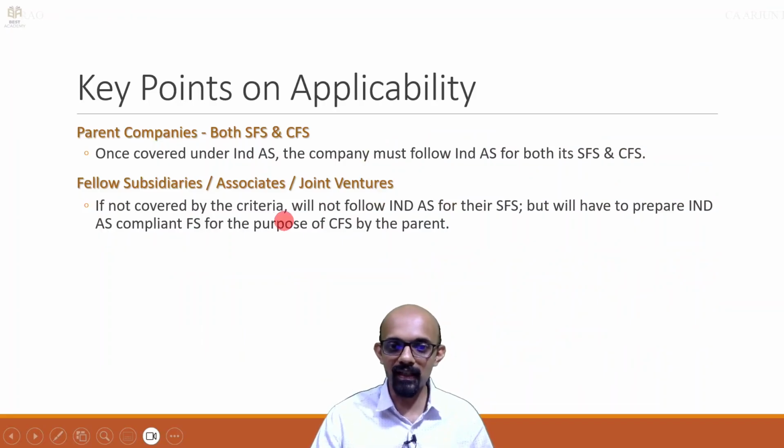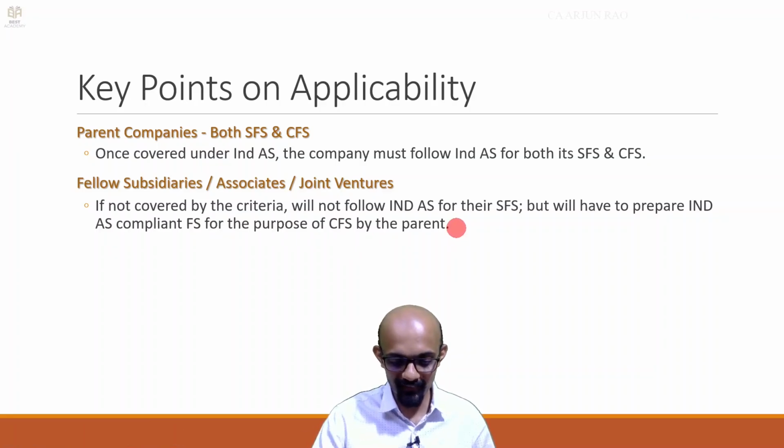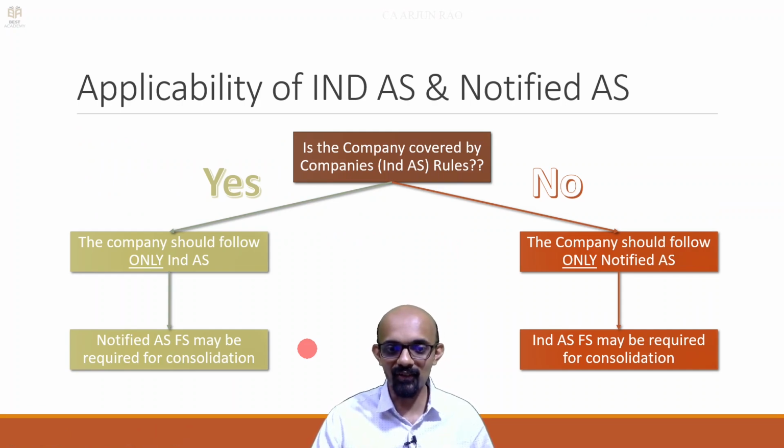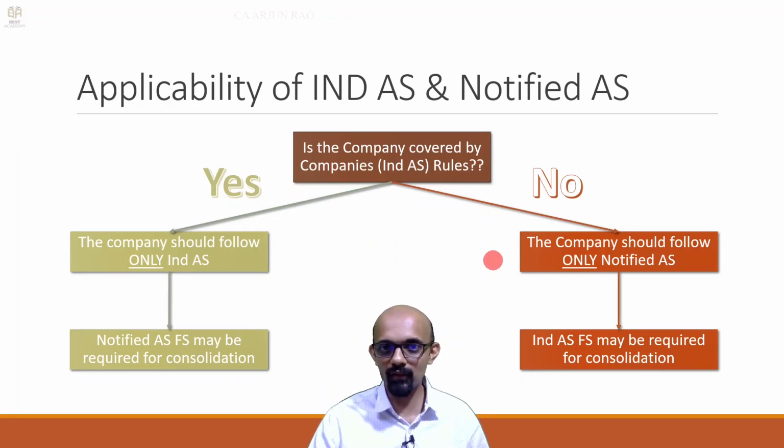If not covered by the criteria, the fellow subsidiary or associate or joint venture will not follow Ind AS for their separate financial statement, but still they have to prepare Ind AS compliant financial statement for the purpose of consolidation by the parent. Now I hope the previous chart also is clear. For the purpose of consolidation, a second set of financial statements may be required. Fine. So we have seen the case, the S2 subsidiary is not covered by Ind AS, it is following 27 notified AS, but for the purpose of consolidation it is going to prepare Ind AS financial statements.